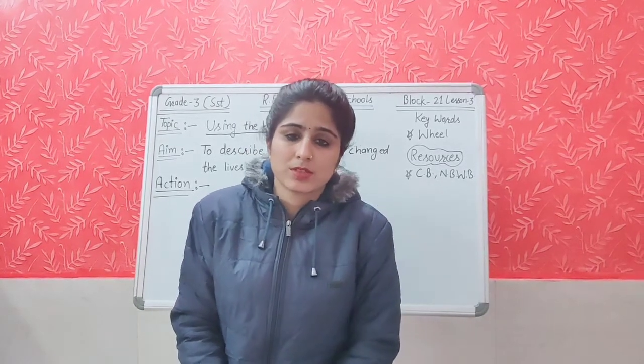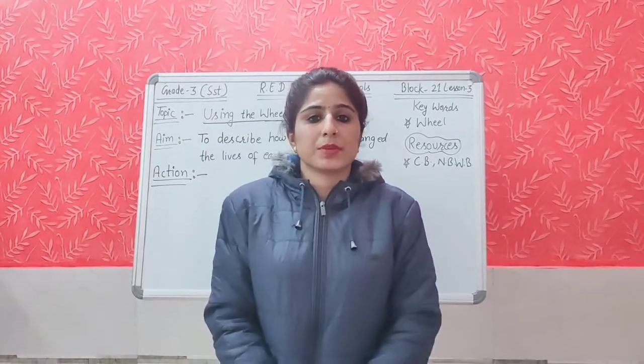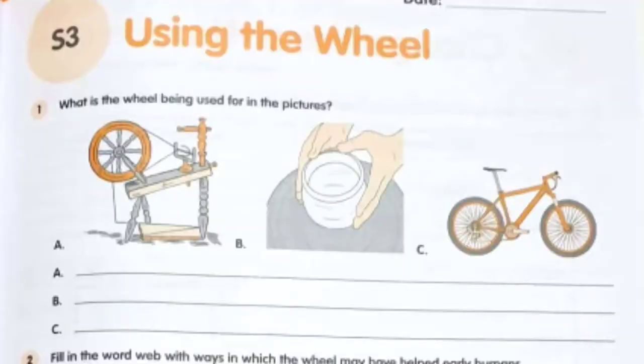Now it is action time, students. What will you do? You will observe the pictures which are given on page number 27 in your workbook. Yes, look at these pictures. What is the wheel used for in these pictures? Here you can see in all these pictures the wheel is used, and you will identify how the wheel is used in these pictures and how it would have helped the early humans. You will observe these pictures carefully, and then you will find out how the wheel is being used. Wheel को किस तरह से इन pictures में use किया गया है and how it would have helped the early humans, और किस तरह से ये wheels जो हैं early humans के लिए helpful थे.